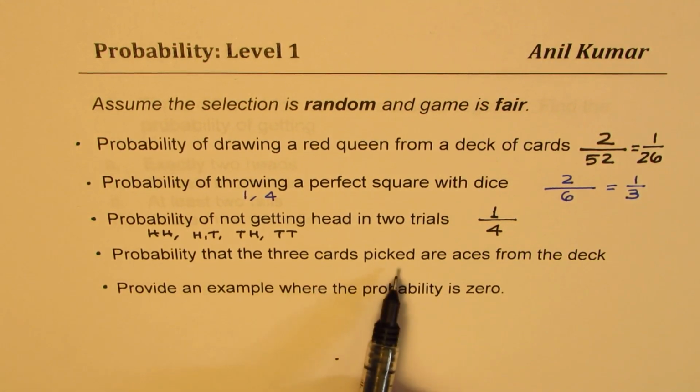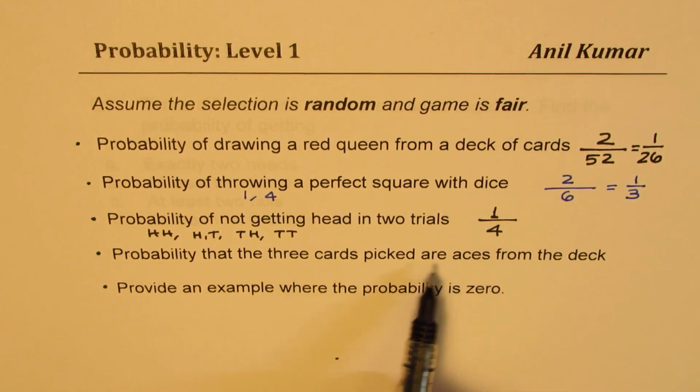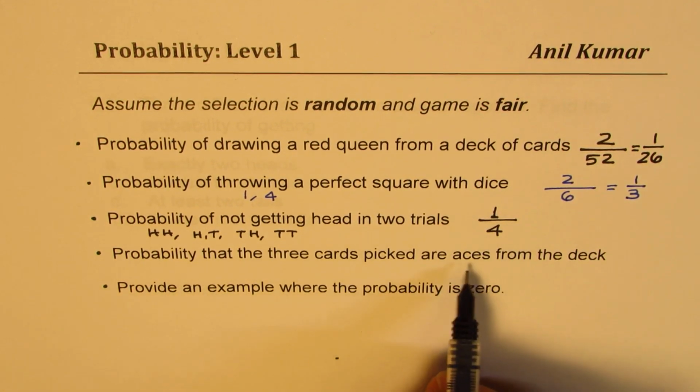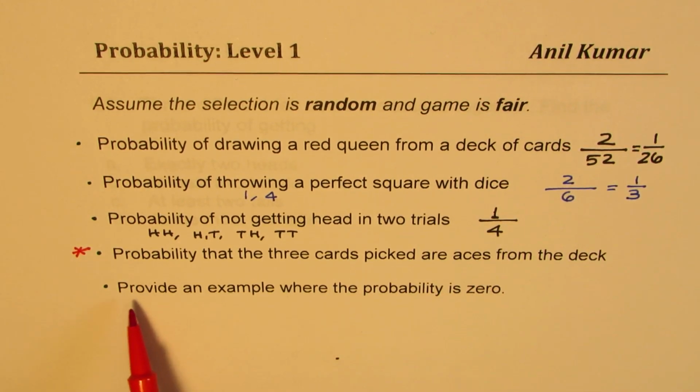Probability that the 3 cards picked are aces from the deck. So we'll assume they are picked in a sequence. So when you pick one, so first ace is, how many aces are there? This is a very tricky question, right? So let me mark here star for you. Okay, so this is a very difficult question. So we'll get back to this question here. Let's do the last question.